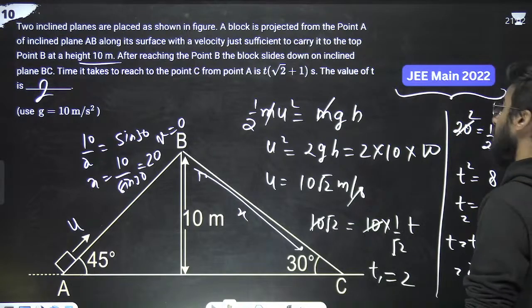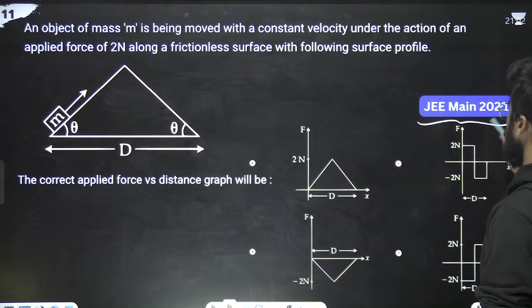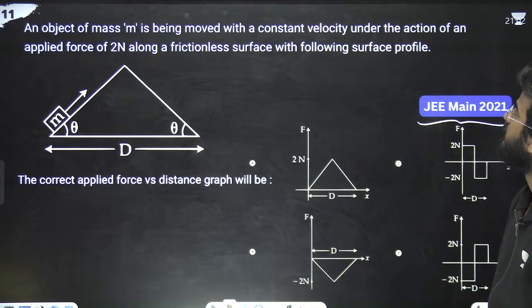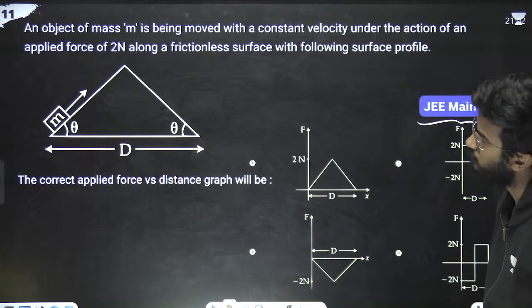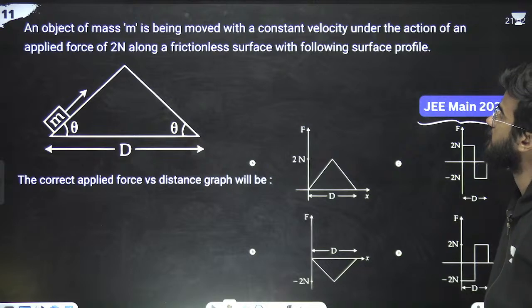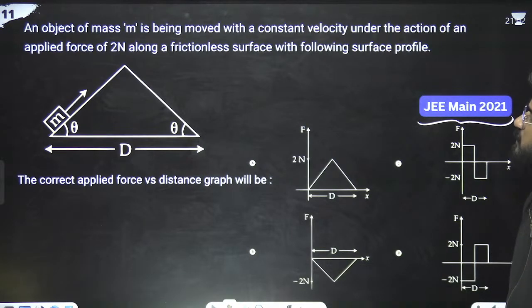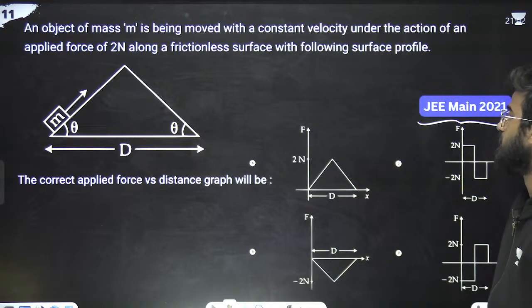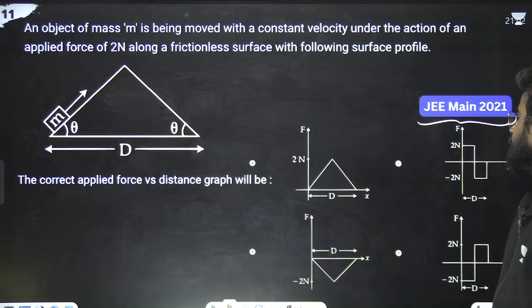Okay. Next question. JMain 2021. What is the question saying? An object of mass m is being moved with constant velocity under the action of an applied force of 2 Newton along a frictionless surface with the following surface profile. The correct applied force versus displacement graph will be, okay, since the acceleration is constant,